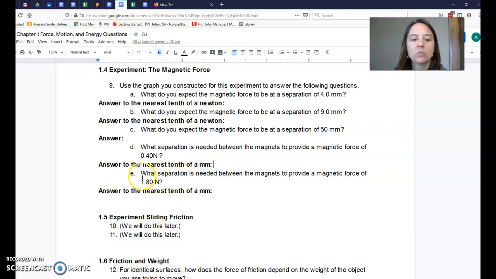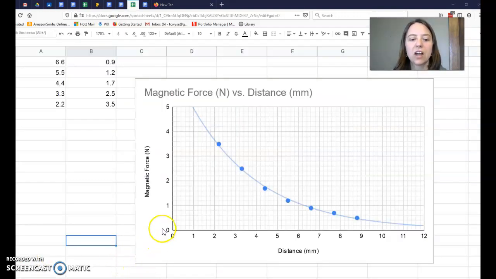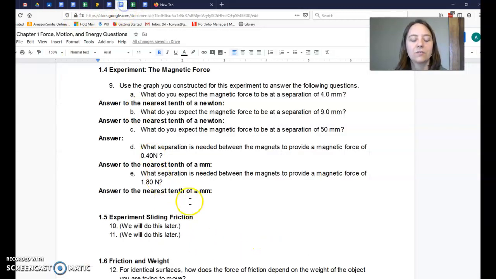And then our final one, what separation is needed between the magnets to provide a magnetic force of 1.8 newtons? Looking at our graph, we know 1.8 would be 1.2, 1.4, 1.6, 1.8, and then we follow our grid line over to where it hits the blue line, and then we would carefully go down to the nearest tenth of a millimeter and write our answer here.